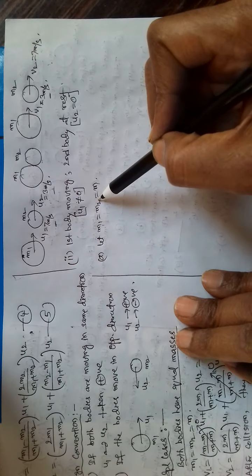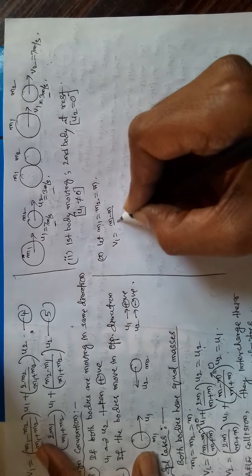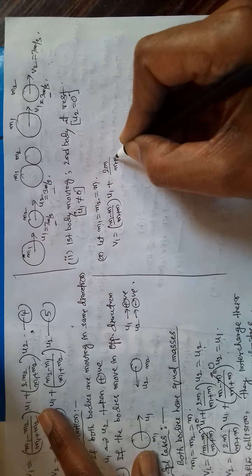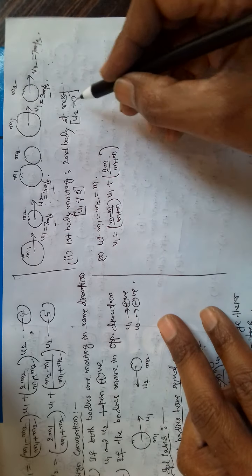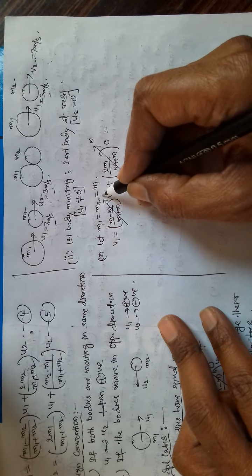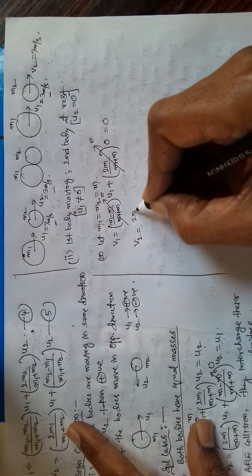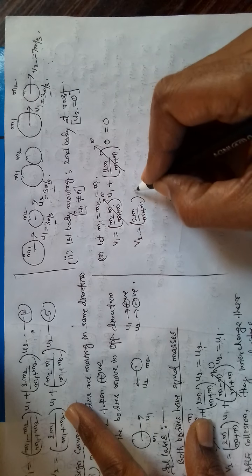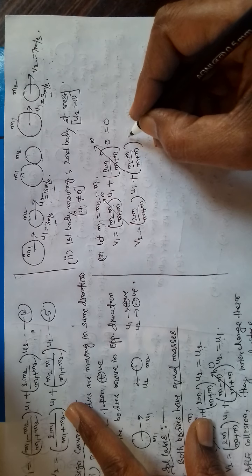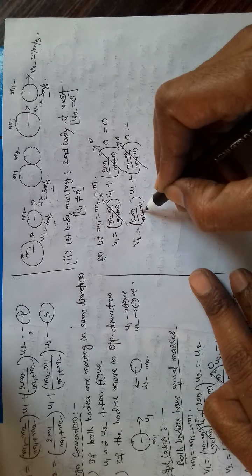So let us substitute these values in the v1, v2 expressions. v1 is equal to, masses same, m minus m is 0, u1, plus 2m by 2m u2, second body is at rest. v2 is 2m1 by m plus m, 2m by 2m is 1, u1.